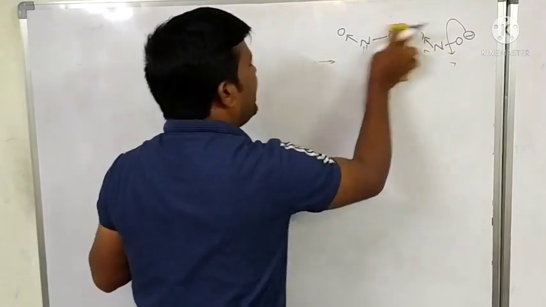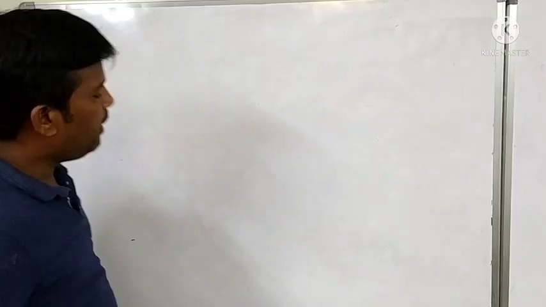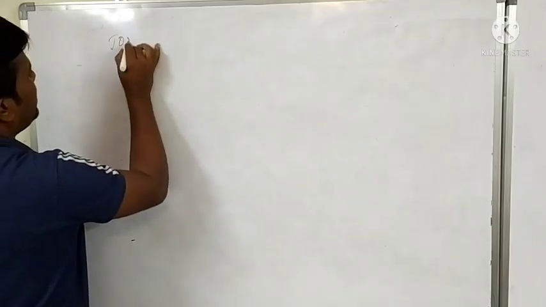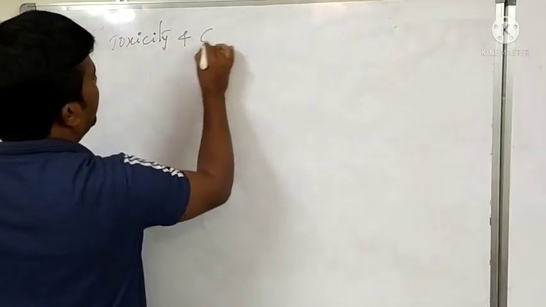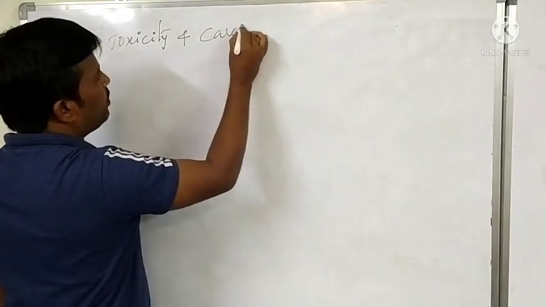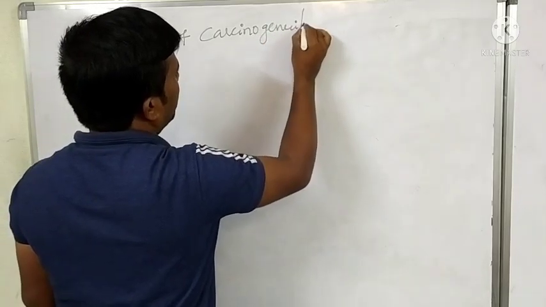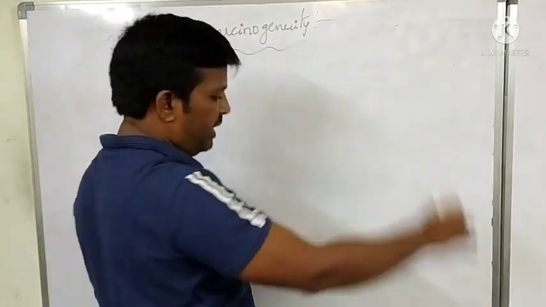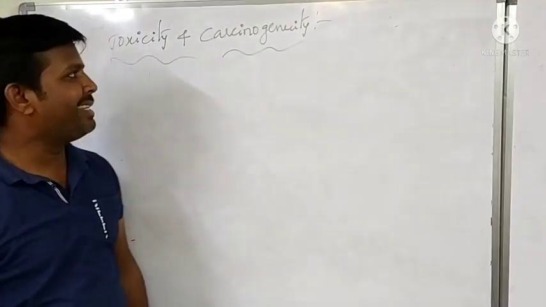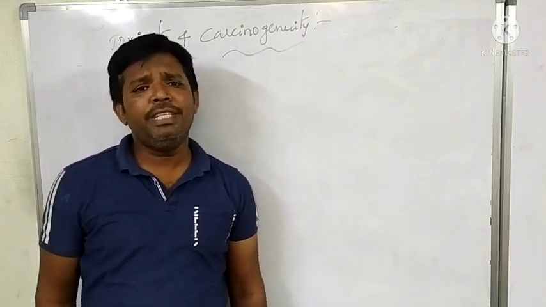The last concept is the carcinogenic character and toxic character of benzene: toxicity and carcinogenicity. Carcinogenicity means cause for cancer.